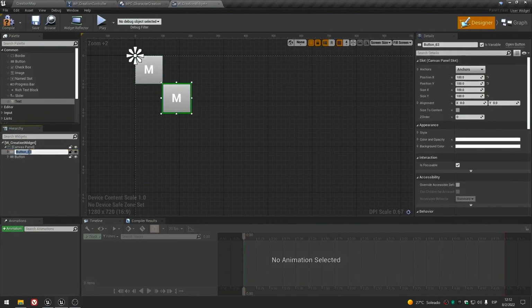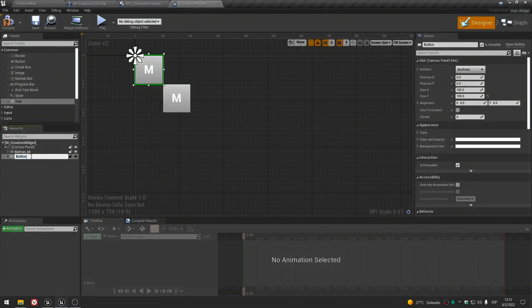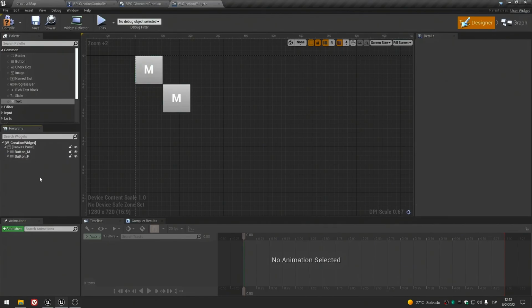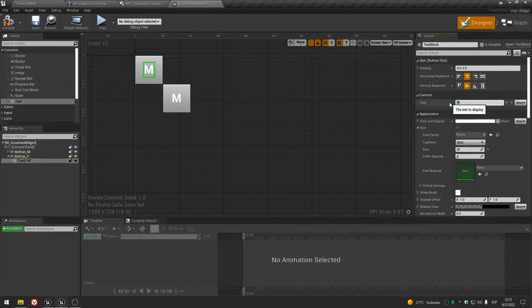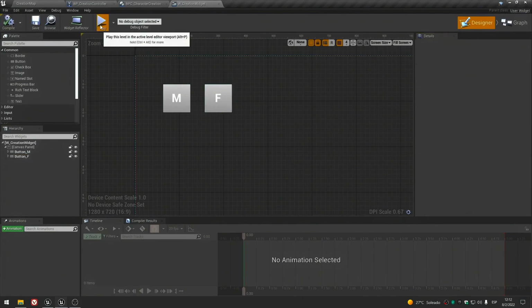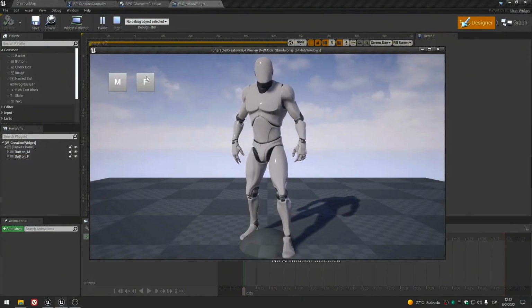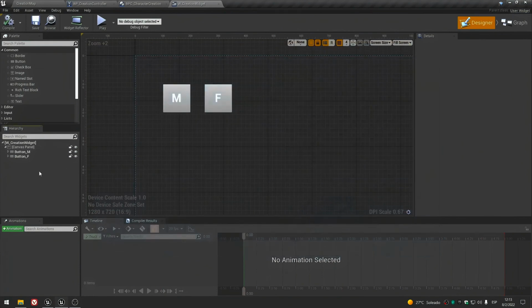Don't put too much dedication in this, because we will remove this later. So rename it to button M and button F. Okay, now if I go into the editor, you can see that now I can interact with the buttons. I can click on them, and everything is working.